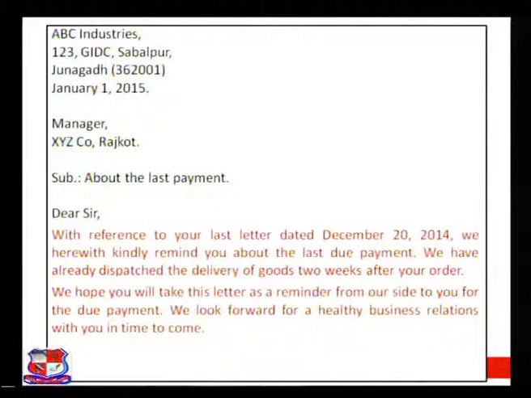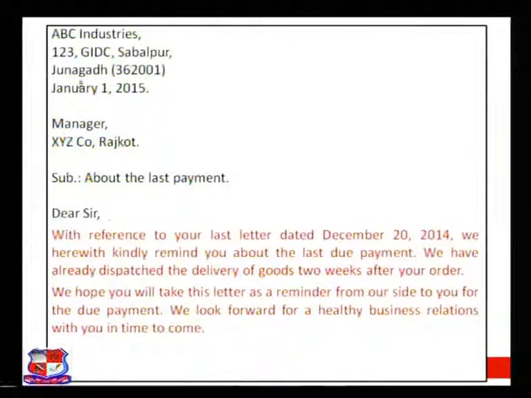How to write, if you want to know, then you have to know the structure. As I said, address and dates, and inside address, subject, salutation, body of the letter. This is the structure. So you have to remember the structure, how a letter is written, and what to write. It is also very important.